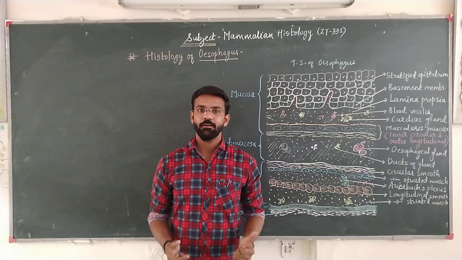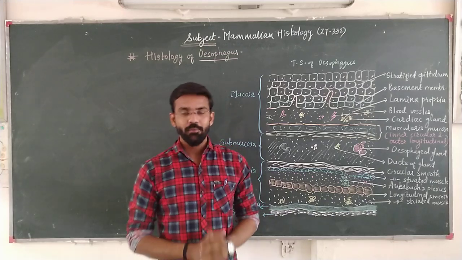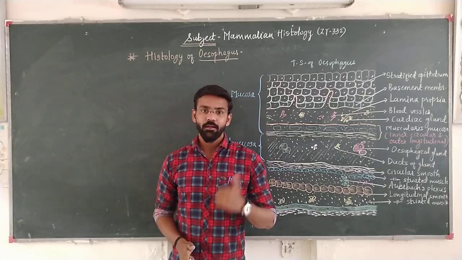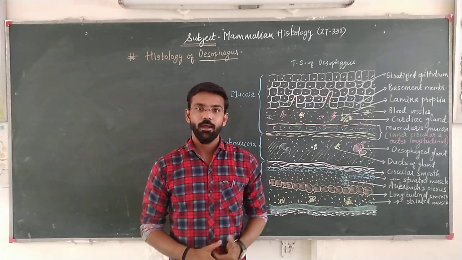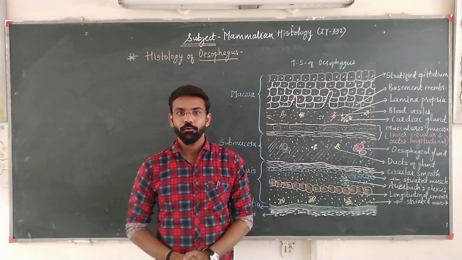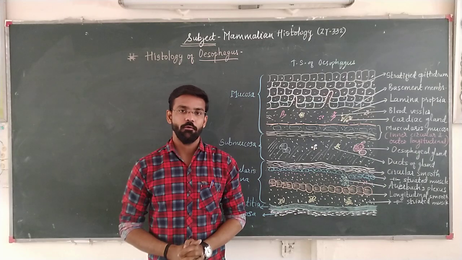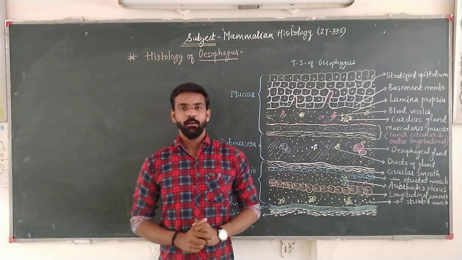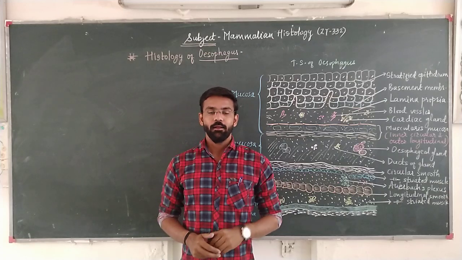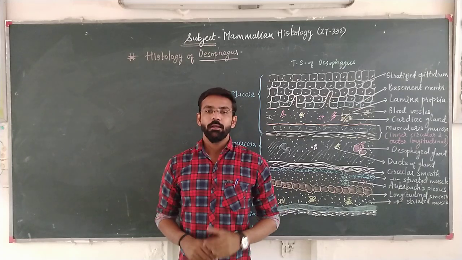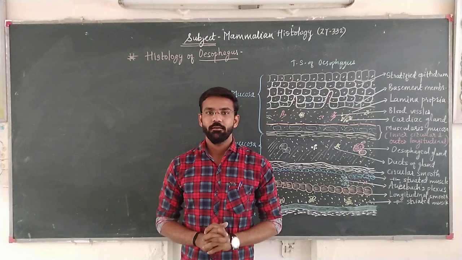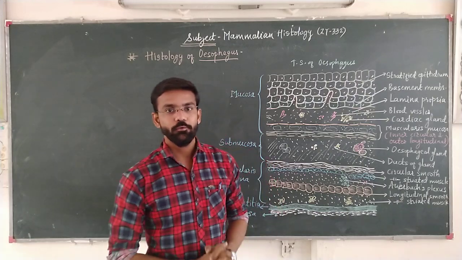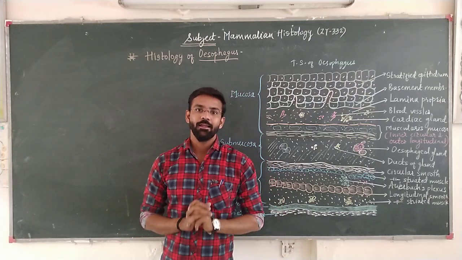We know digestion is a series of complex processes in which indivisible, insoluble and complex food material is converted to a simple, diffusible and soluble form. This entire process takes place inside the alimentary canal, which has a tubular organ that starts from the esophagus region. In today's lecture we are going to discuss the histological structure of the esophagus.